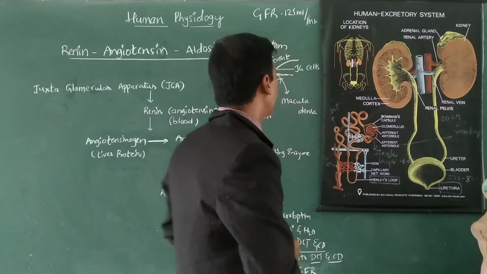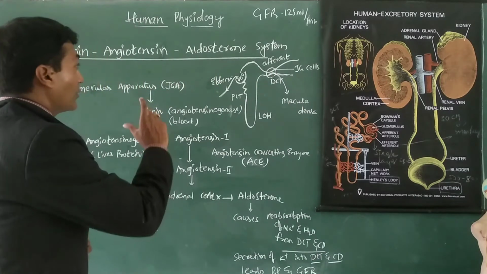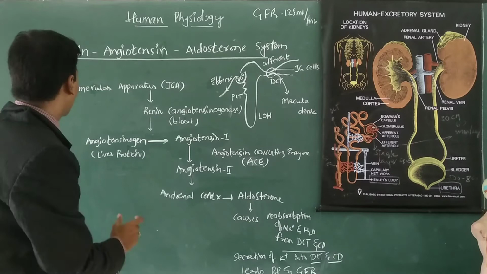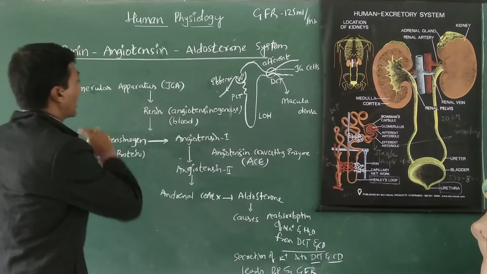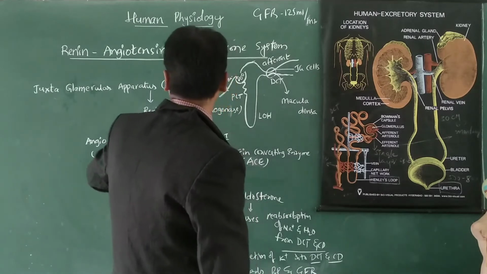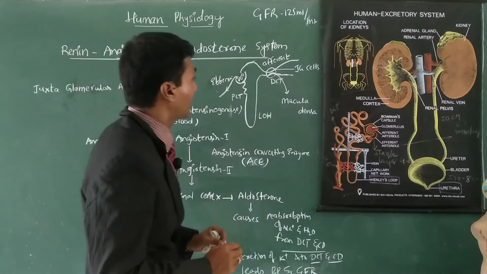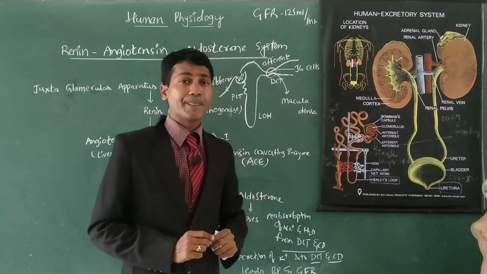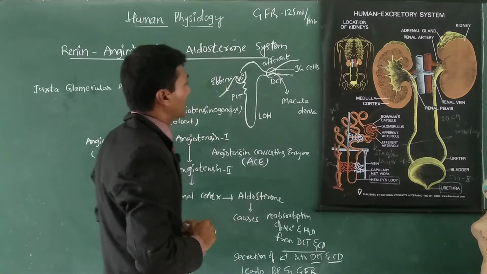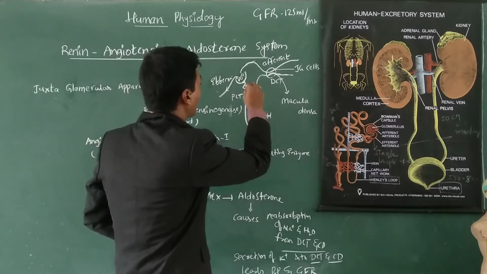First of all, I am going to tell you how this system is made up. First, the anatomy. Before that, we have to know the juxtaglomerular apparatus, JGA, which participates in this system. The juxtaglomerular apparatus is formed by the DCT and the afferent arteriole. My dear students, this is the structure of a nephron.